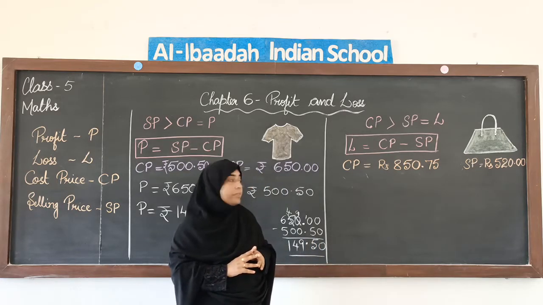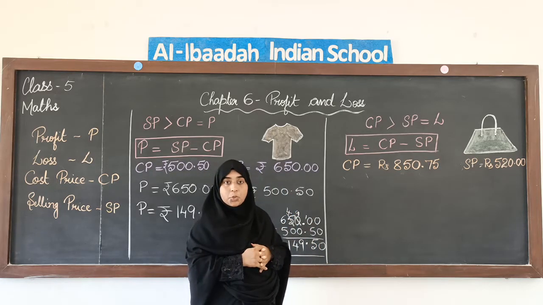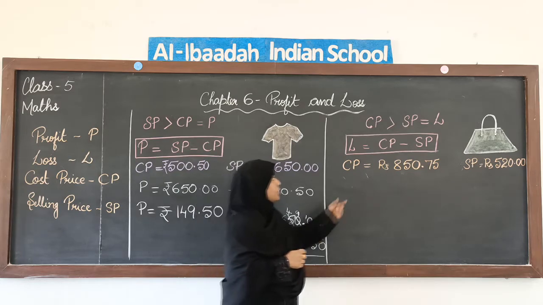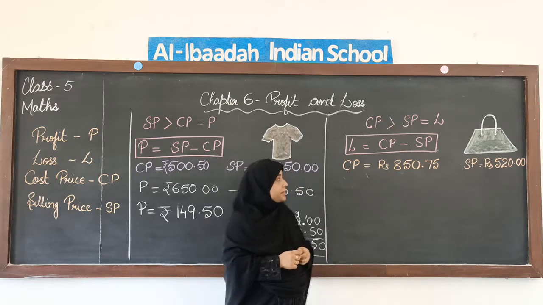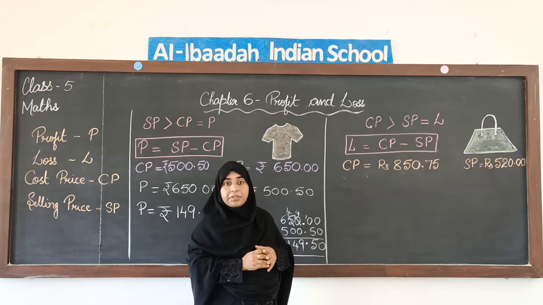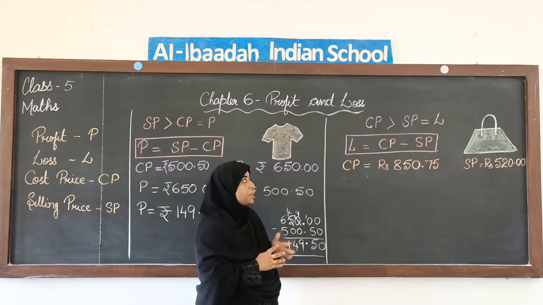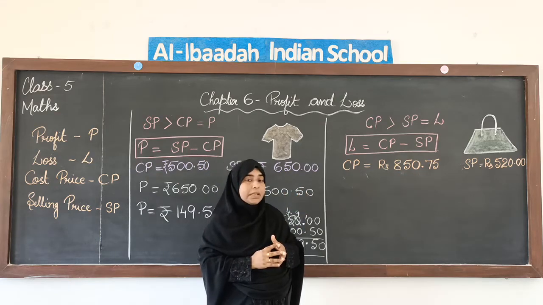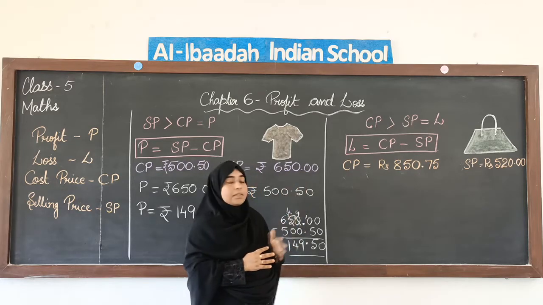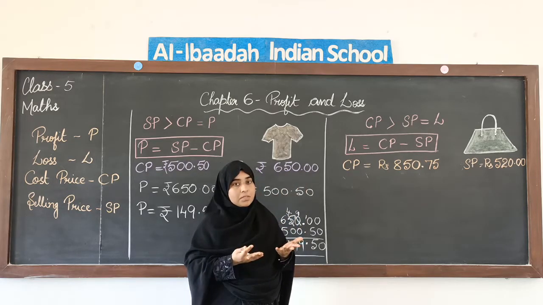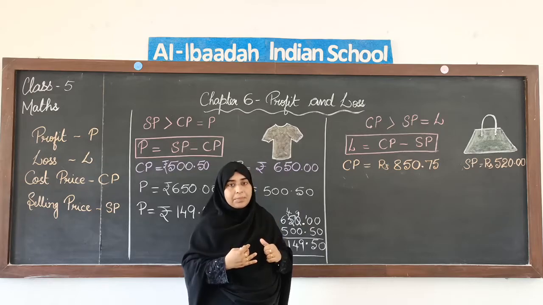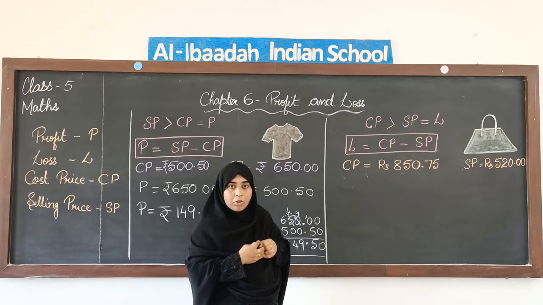So we have to find, if we compare both the prices over here, we can see that the cost price is more, it is 850.75, whereas the selling price is just 520. So cost price is more than the selling price, so we are in loss. We are selling it for less amount. So we are making a loss over here.